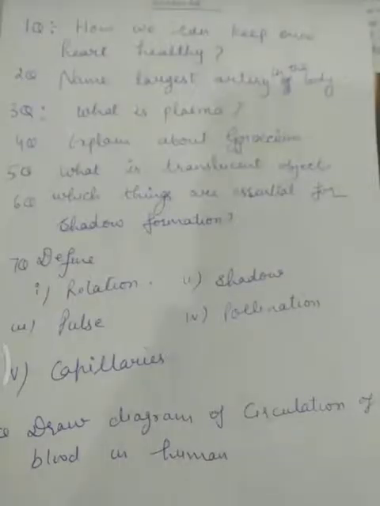Practice. Note down the questions: First, how can we keep our heart healthy? Second, name the largest artery in the body. Third, what is plasma? Fourth, explain gynoecium. And fifth, what is a translucent object? Sixth, which things are essential for shadow formation? Seventh, define rotation, shadow, pulse, pollination, capillaries. And the last question, draw a diagram of circulation of blood in humans.